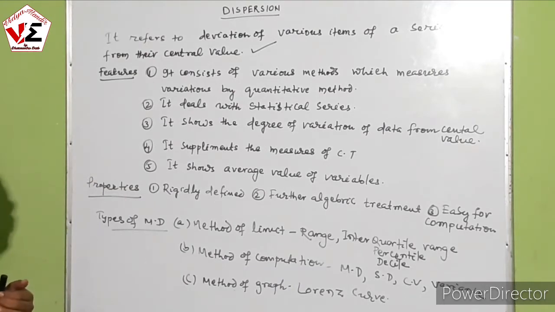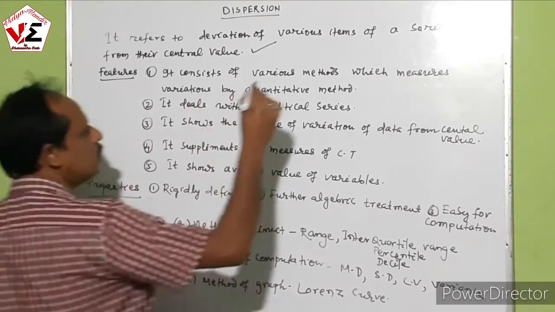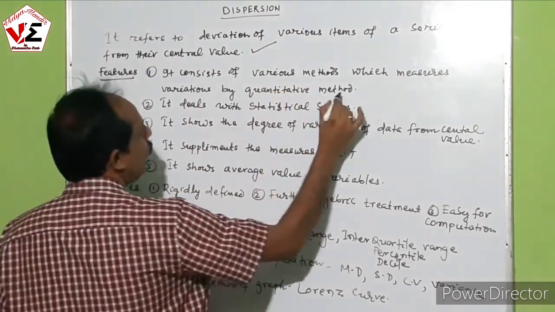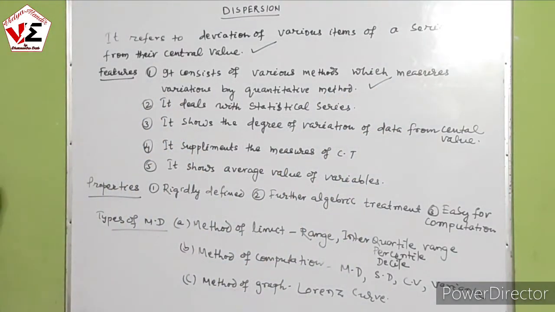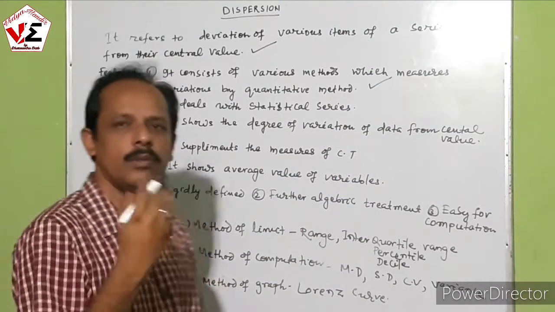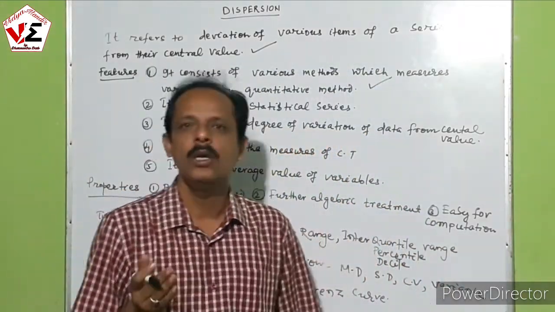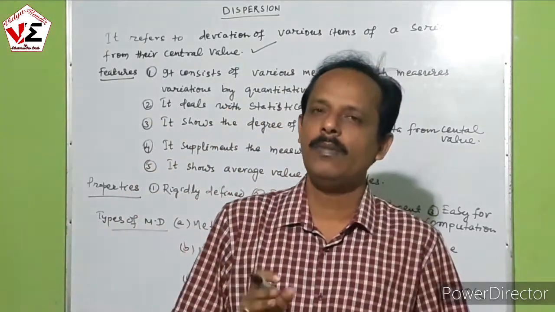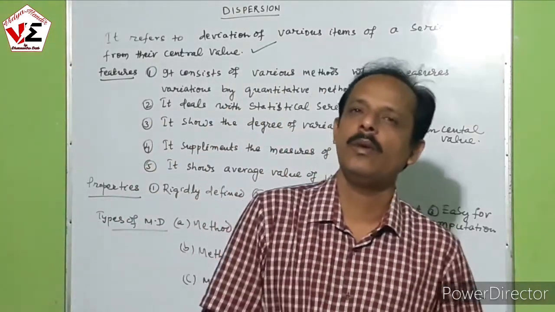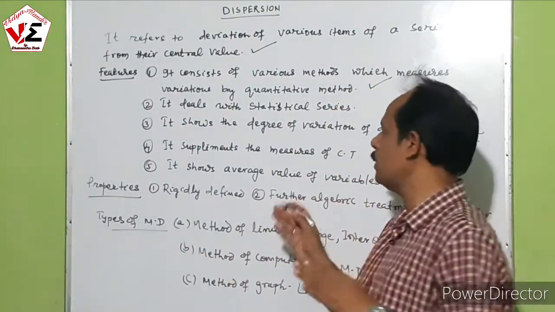There are various features and characteristics of dispersion. It consists of various methods which measure the variation by quantitative methods. We are measuring the amount, not qualitatively, not attributes or particular characteristics; rather we consider quantitative measures. Suppose the value of the mean deviation is 5, and the variable varies from the 5 up to what extent; that is in quantitative figures we study here.